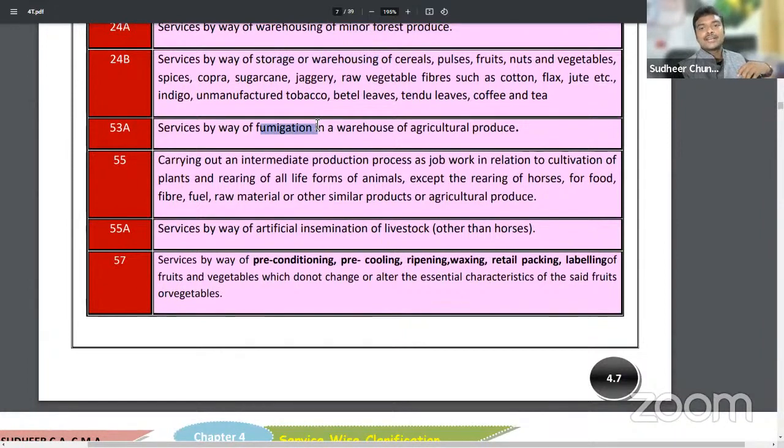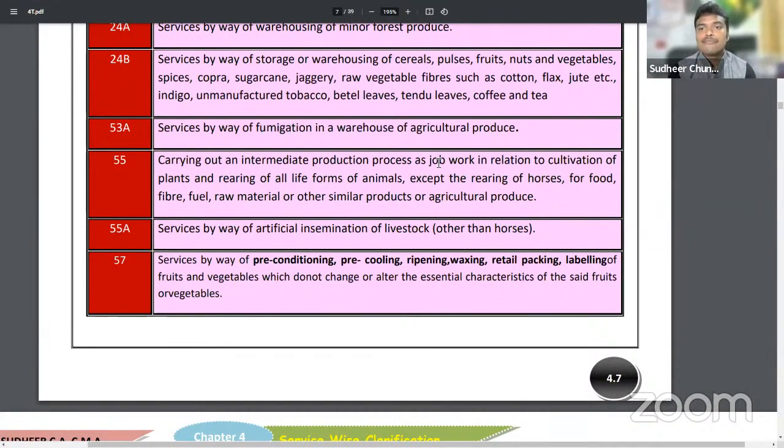Next, fumigation. In order to remove insects in the fruit, some fumigation process will be conducted. You can go through YouTube if you want. You can type fumigation. That process will be shown there. So, services by way of fumigation in a warehouse. In a warehouse, any fumigation services provided will be exempted from GST. Some gases will be inserted into the fruit. They will spray gases on the fruit so that any insects there get killed. That fumigation process, fumigation services, are exempt.